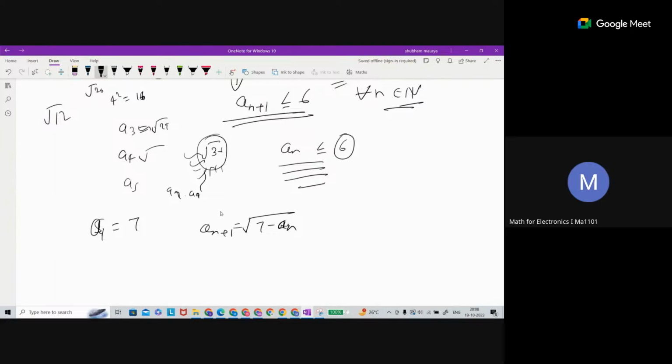Let me write a different example. If S1 and S2 are positive terms, you can even change them to A1 and A2. What is going to be the sequence with S(n+2) equal to the root of S(n+1) plus S(n)? This will also use MCT.